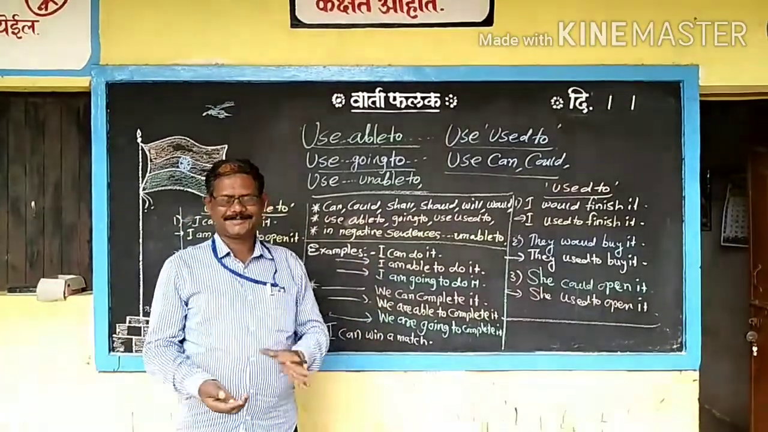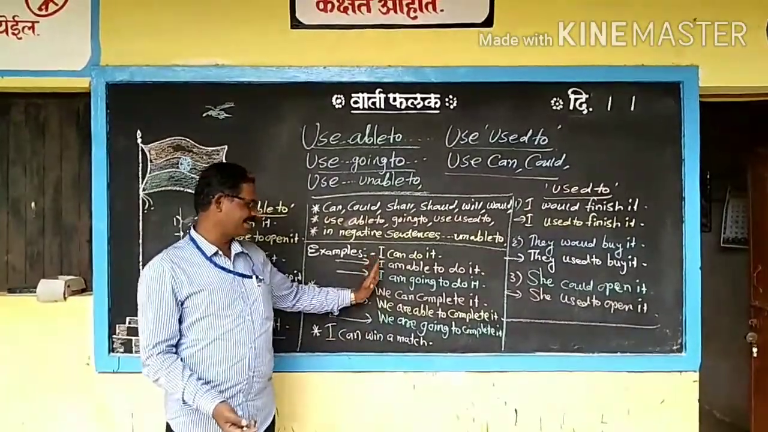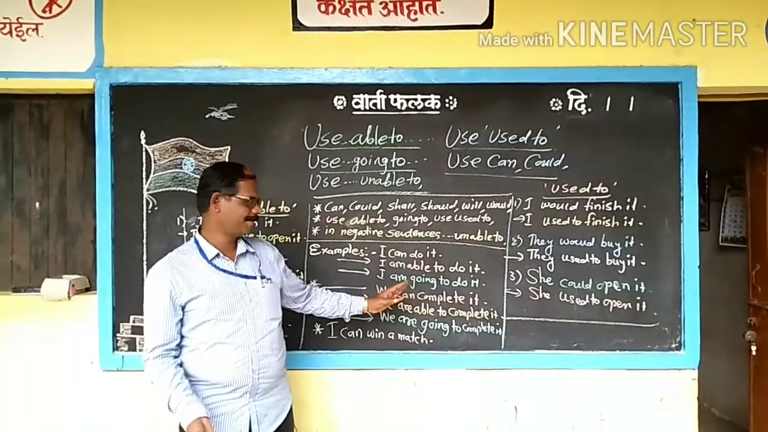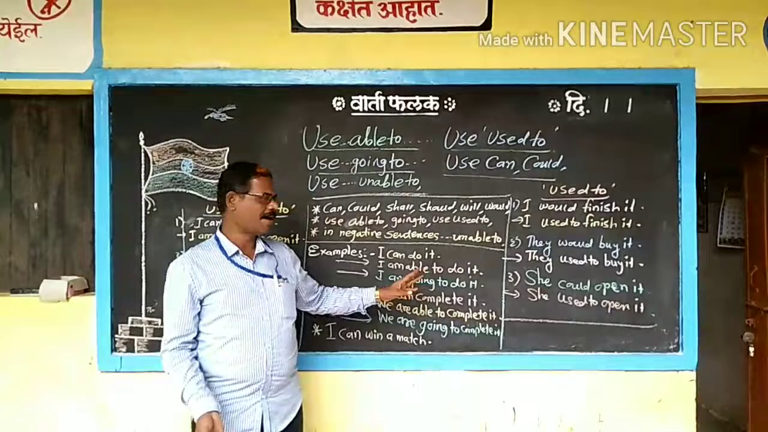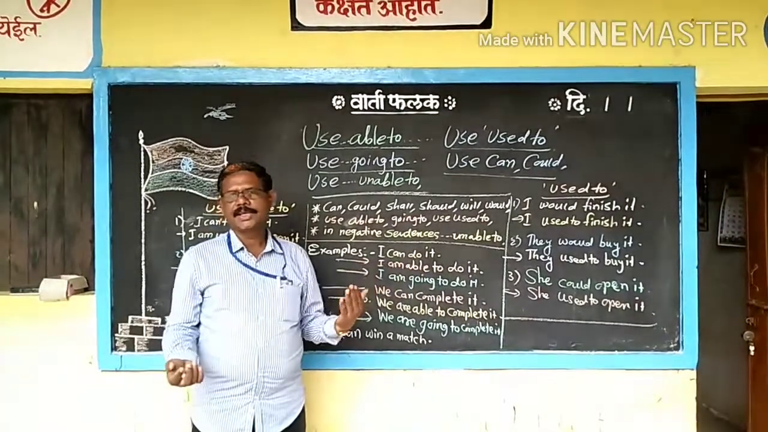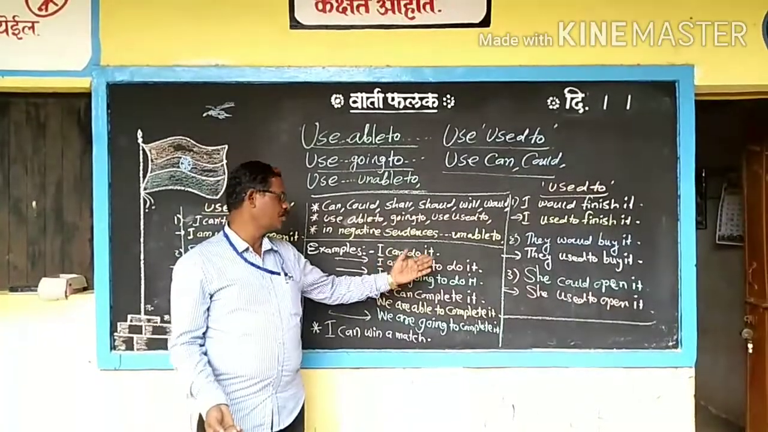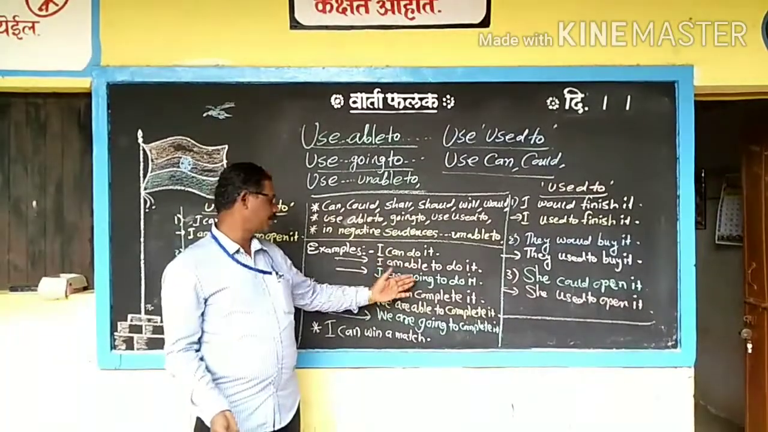I can do it. I am able to do it. I am going to do it. On the place of can, if the present tense is there, we are using am. I am going to do it. I am able to do it.